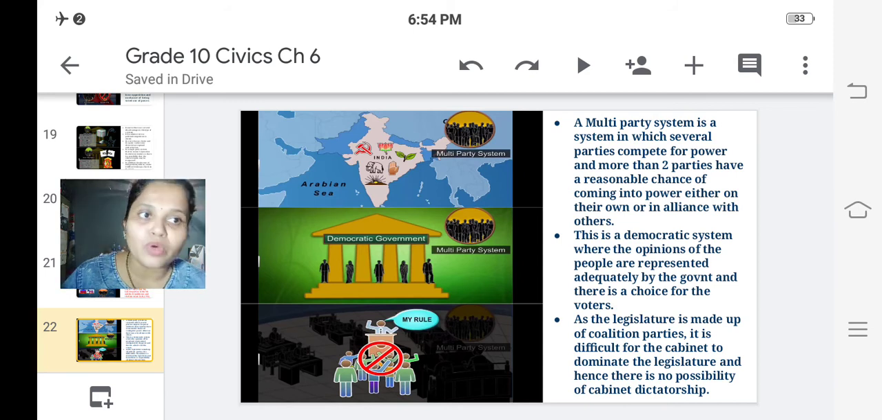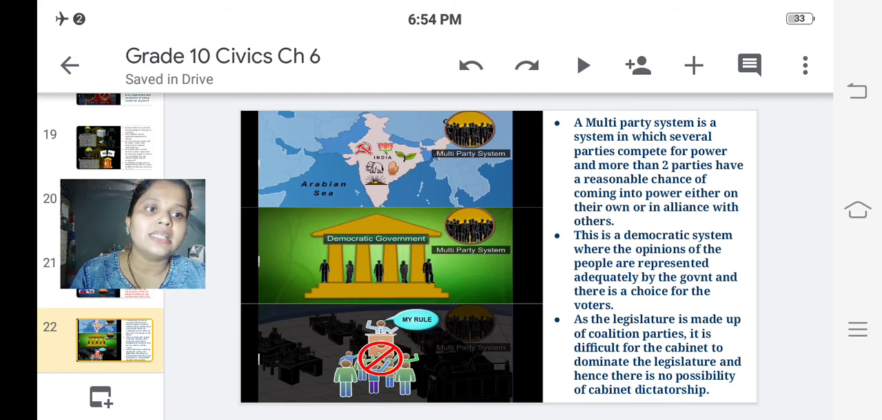This is a democratic system where the opinions of the people are represented adequately by the government, and there is a choice for the voters. Since there are multiple parties, voters have vast choices, so they can vote for the party which they think is eligible to run the government.